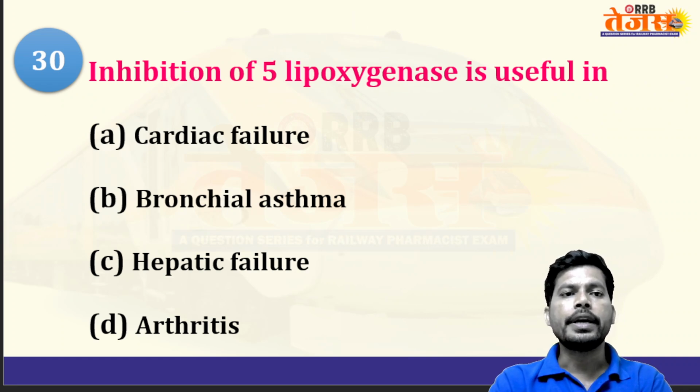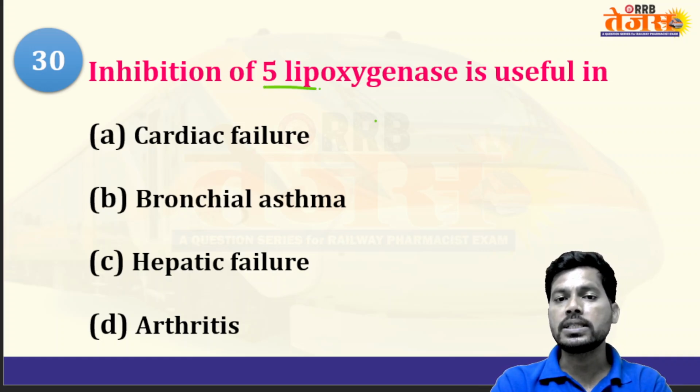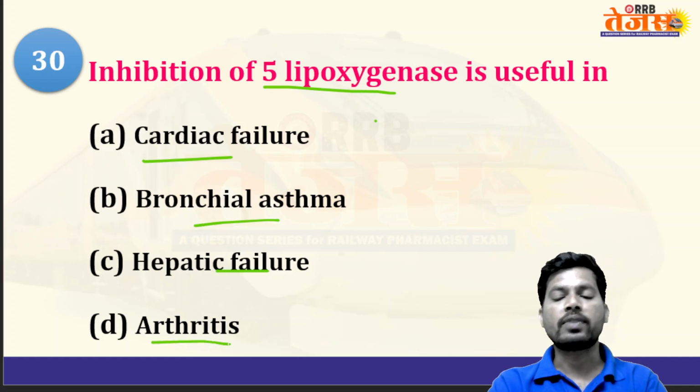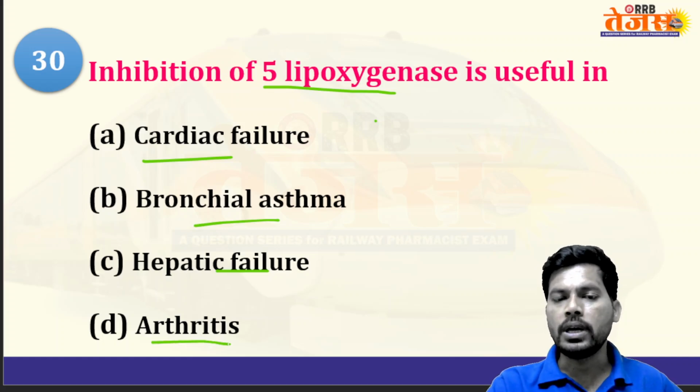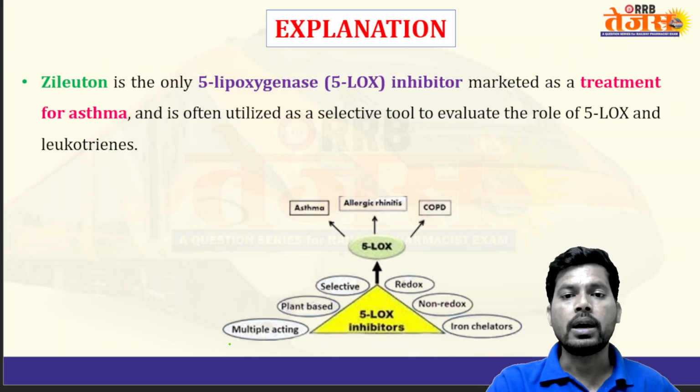Next, inhibition of lipoxygenase is useful in which condition? Lipoxygenase is one of the enzymes involved in the production of mediators that develop asthma. So 5-lipoxygenase is one of the enzymes. The options are cardiac failure, bronchial asthma, hepatic failure, arthritis, inflammation of joints, and the answer is bronchial asthma. Inhibition of the 5-lipoxygenase enzyme helps in the treatment of bronchial asthma.